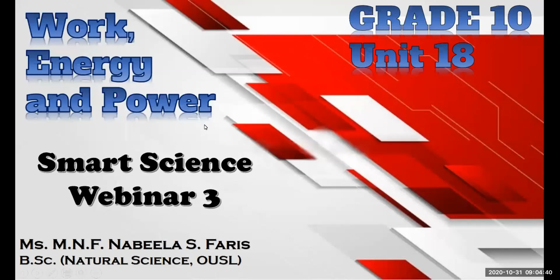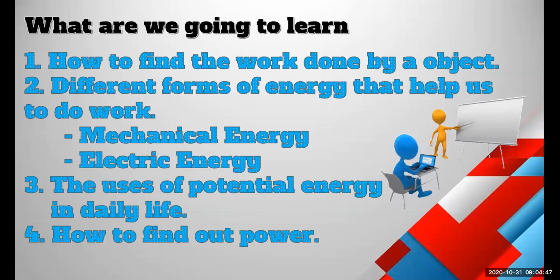So, work, energy and power. What are you going to learn in this lesson? In this lesson, they are mainly focusing on how to find the work done by an object, and the different forms of energy that help us to do work.